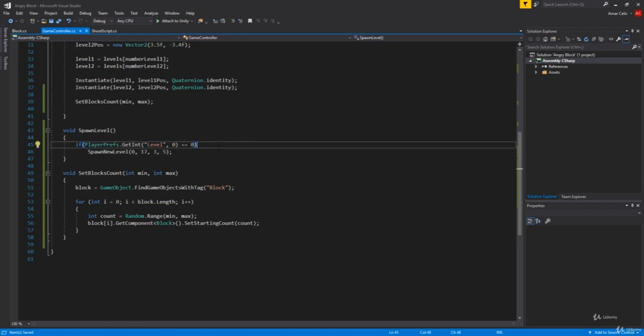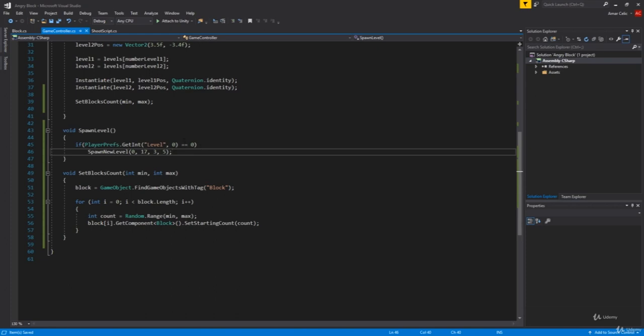Now, if by any case it increases, so if we finish one level, it will go to the second level, to third, fourth, fifth. I don't know how many levels you're gonna have, but it will always be at the last level you added. So it will not go back to 0, but actually start from where it was last, if you know what I mean.